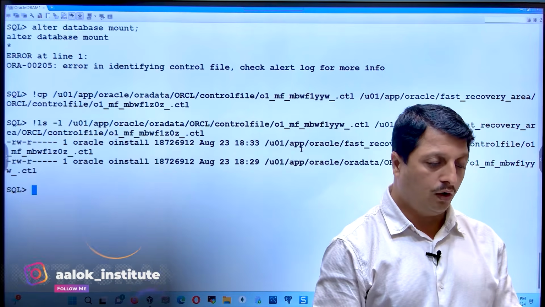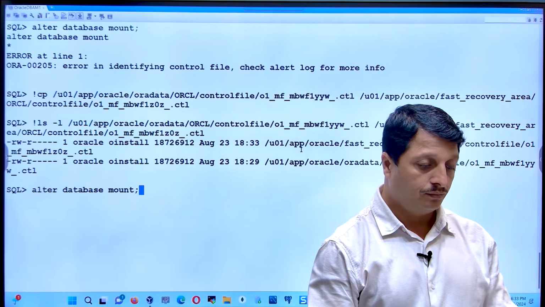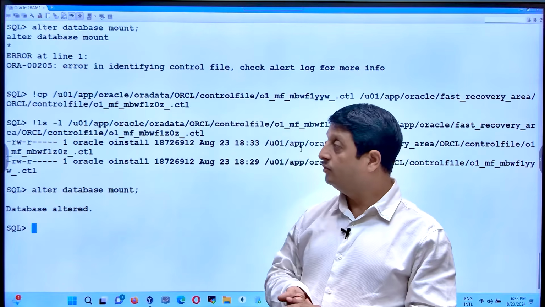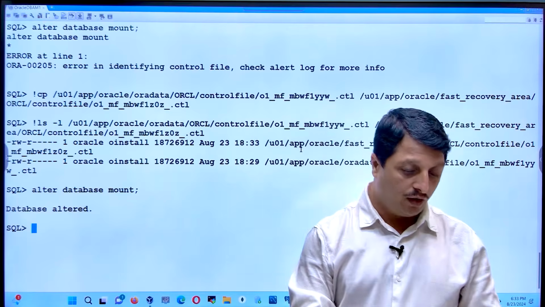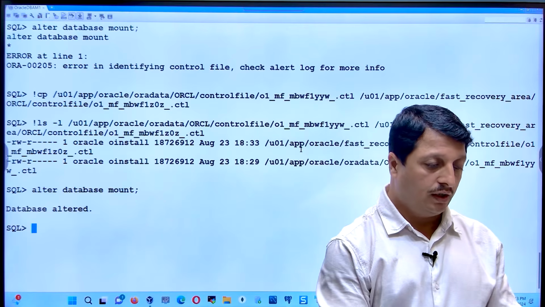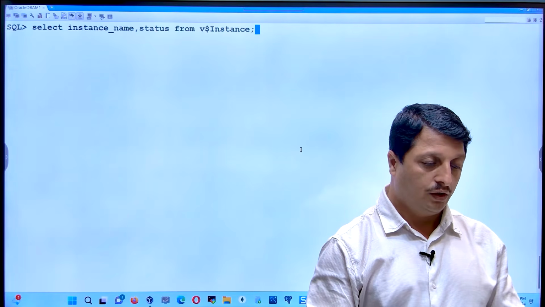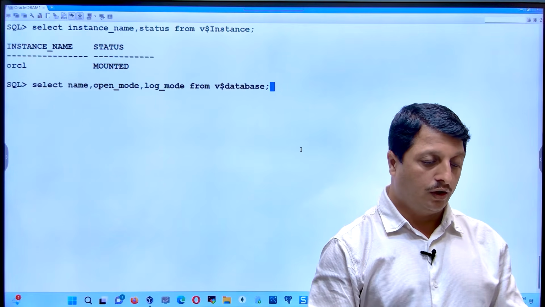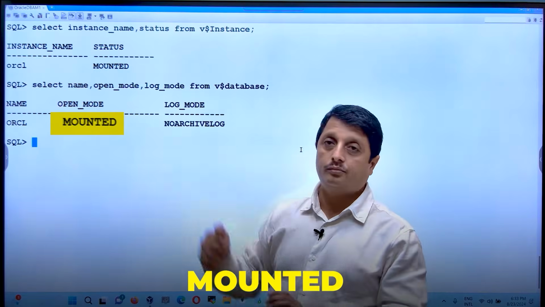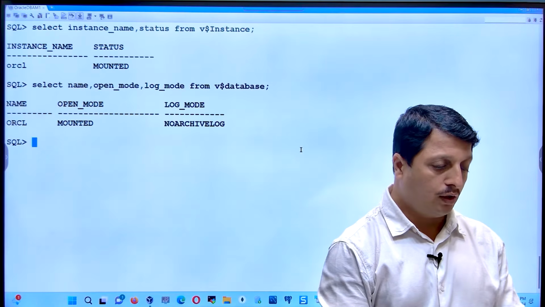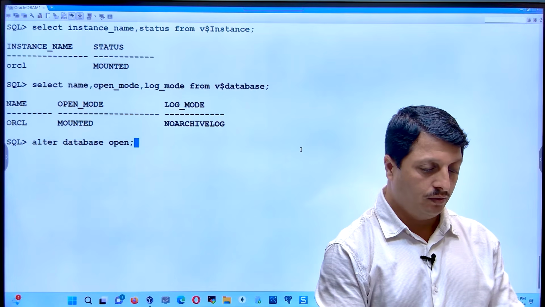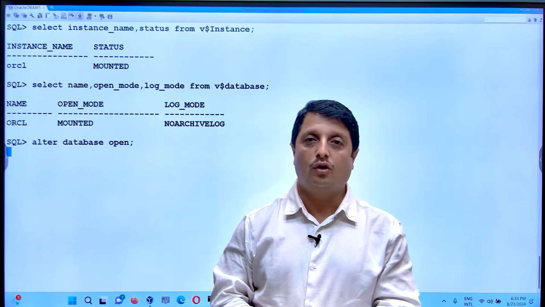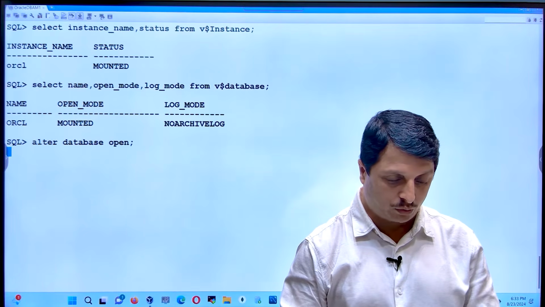Now try to mount it again. So this time if the control file exists and both files are okay, then this gets mounted. Finally, you can go ahead and check which state the database is in right now. Instance says mounted, and my v$database also says it's mounted. So after that, you can go ahead and now open your database.